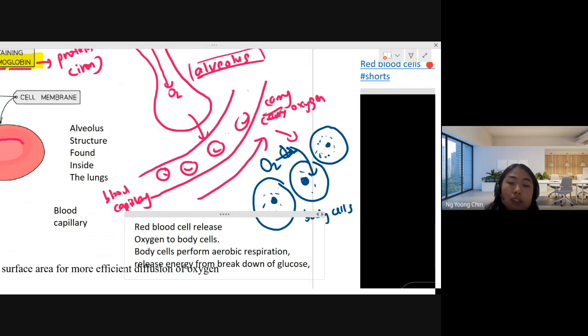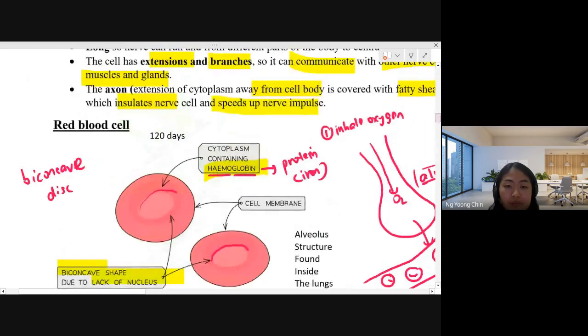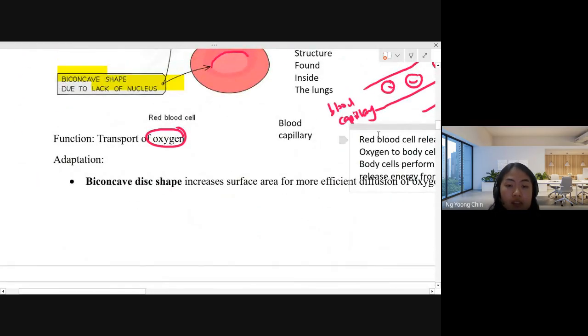So that's the story. Just imagine the red blood cell is a Grab driver. This Grab driver will carry the oxygen from the site of production until the site which the tissue needs it. So why they must have the biconcave shape is they want to increase surface area to increase diffusion of the oxygen.